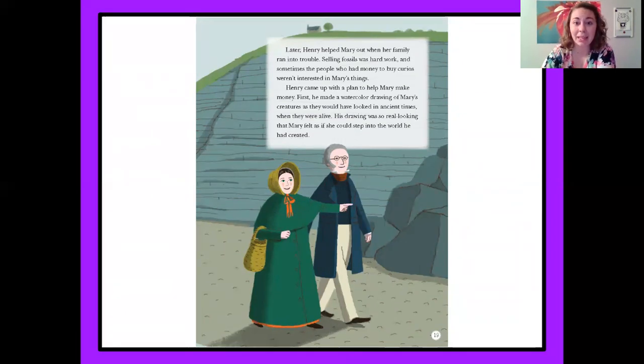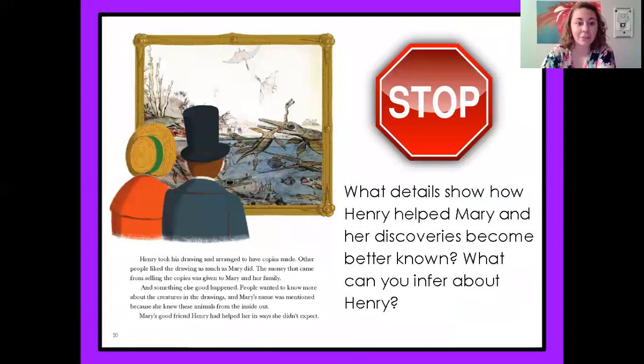Henry came up with a plan to help Mary make money. First, he made watercolor drawings of Mary's creatures as they would have looked in ancient times, when they were alive. His drawings were so real-looking that Mary felt as if she could step into the world that he had created. Henry took his drawings and arranged to have copies made. Other people liked the drawings as much as Mary did. The money that came from selling the copies was given to Mary and her family.